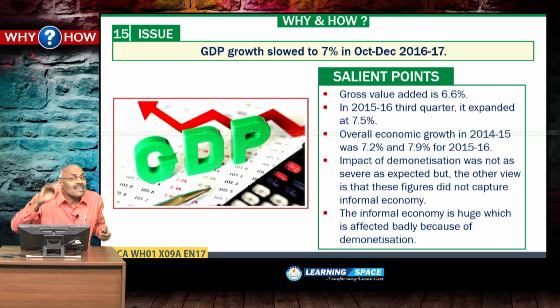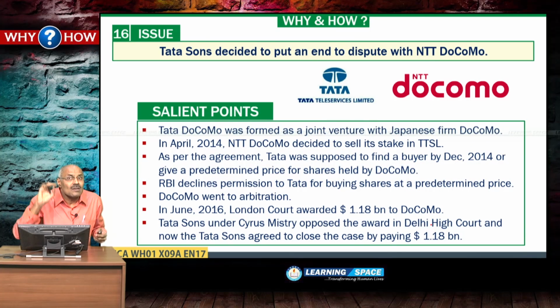We discussed in detail in newspaper editorial discussion, so let us leave this at this juncture. Tata Sons decided to put an end to dispute with entity Docomo. All of you are familiar with Tata Docomo. Tata Docomo was formed as a joint venture. One side Tata Sons, other side Docomo.